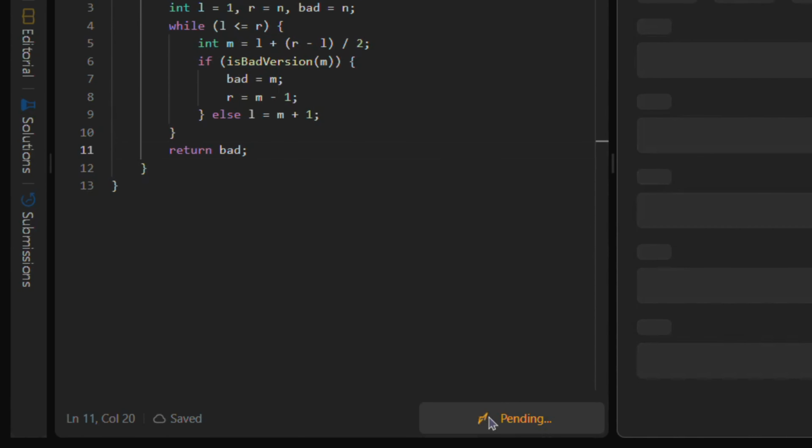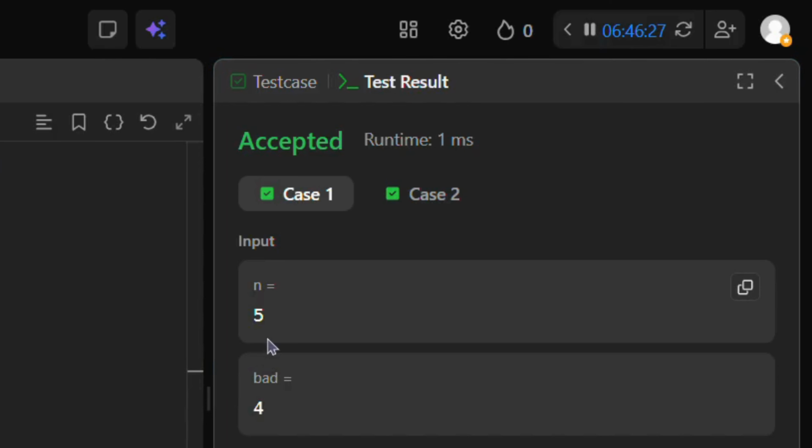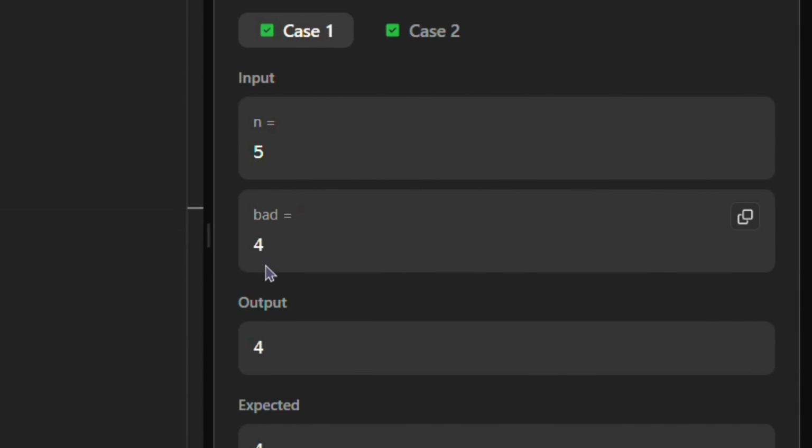This test evaluates the first bad version algorithm, which uses a binary search approach to find the earliest version that fails. N equals 5. And the first bad version is 4. That means versions are labeled from 1 through 5. Version 4 is the first bad version, and any version after 4 is also bad. The goal is to find the smallest version number that is bad.